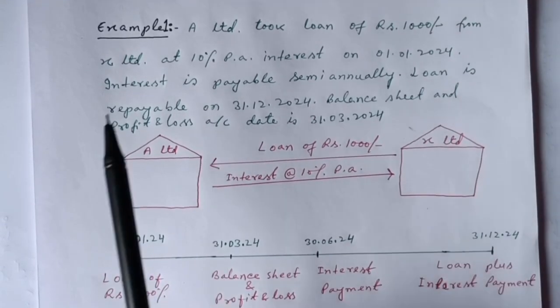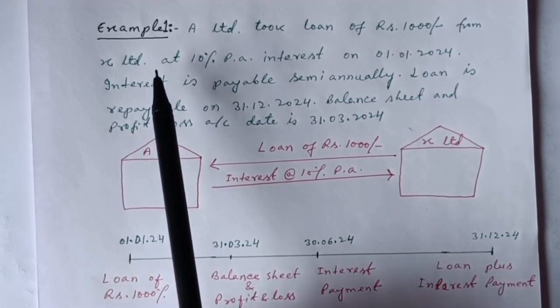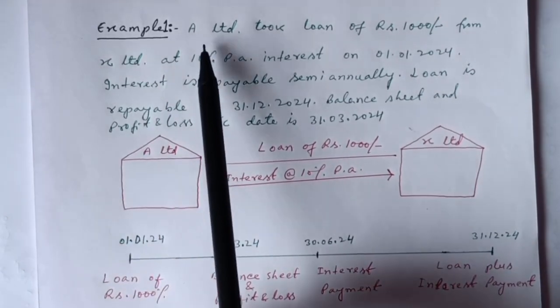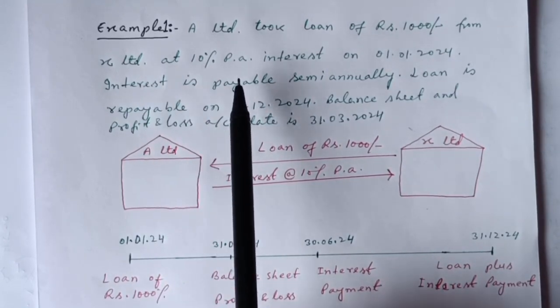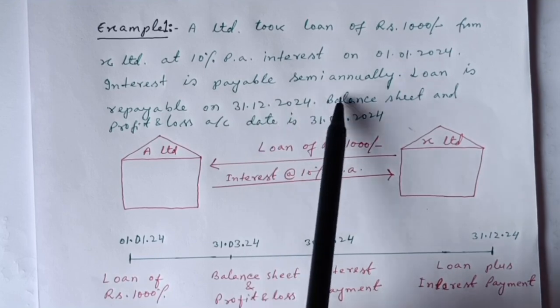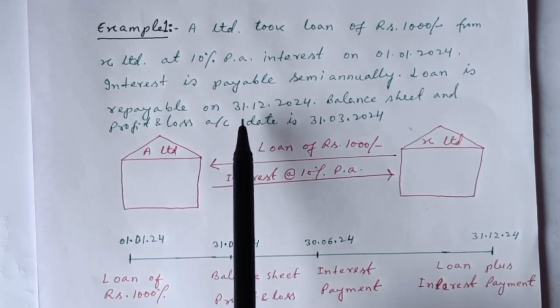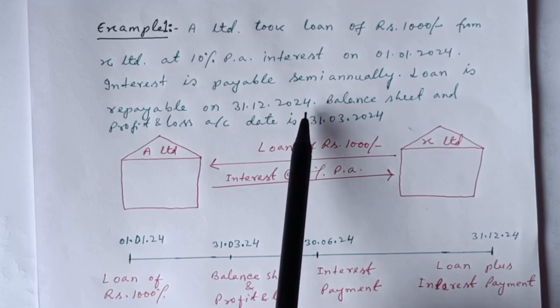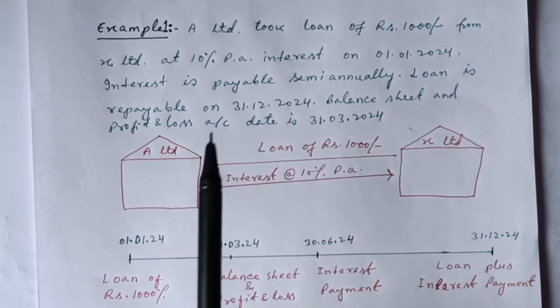To learn this accrual concept, I have taken two examples. So first, let us see example one. In example one, A Limited took a loan of rupees 1000 from X Limited at 10% per annum interest on 1st January 2024. Interest is payable semi-annually, that is 6 months. Loan is repayable on 31st December 2024, that is 1 year. Balance sheet and profit and loss account date is 31st March 2024.